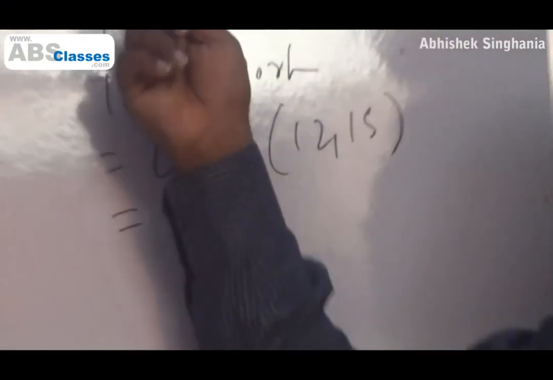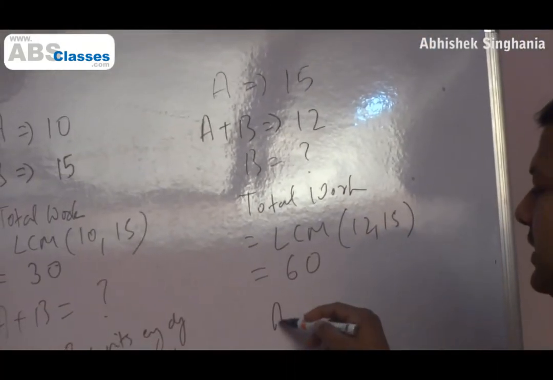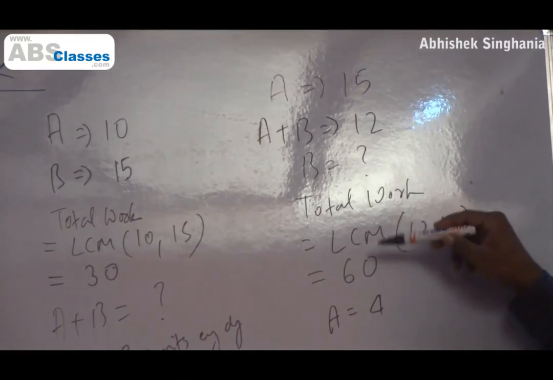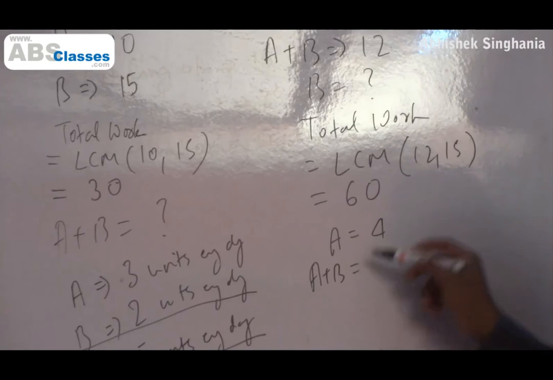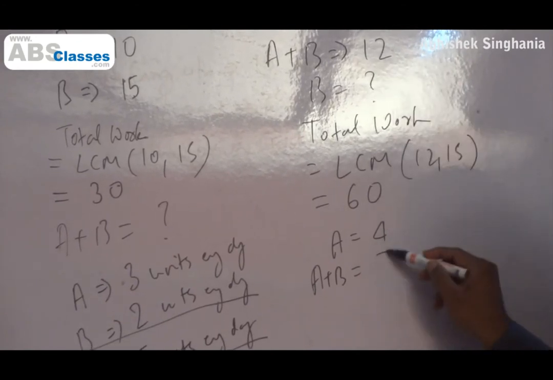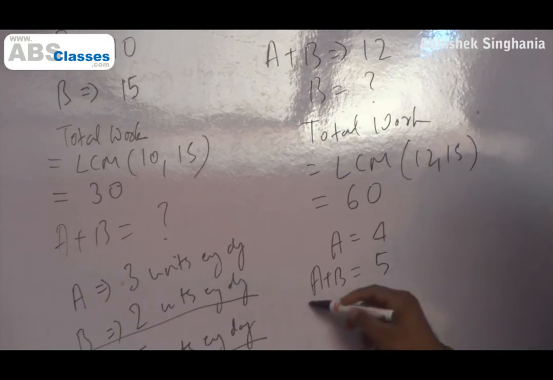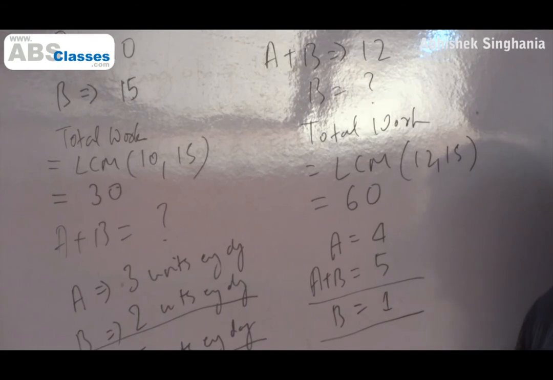A takes 15 days to complete 60. So what is the speed of A, the rate at which he works? 4. Together with B, he manages to complete 60 in only 12 days. So together with B, his rate is 60 by 12, so 5. A alone can do 4. With B, he can do 5. So what is the rate of B? 1. So B does 1 unit every day.